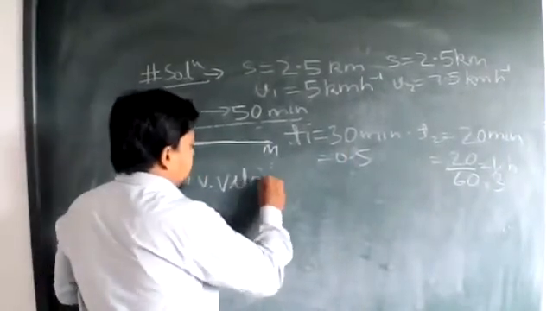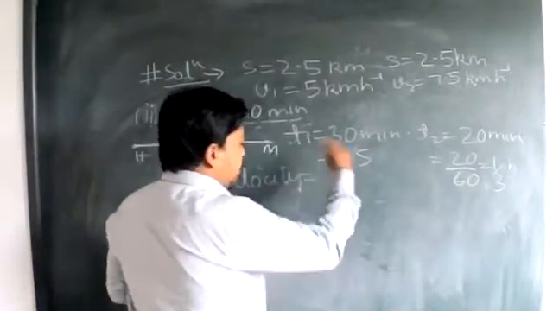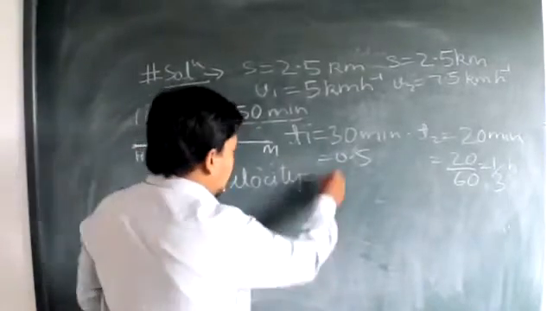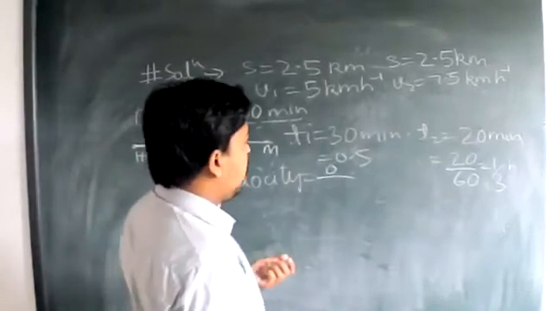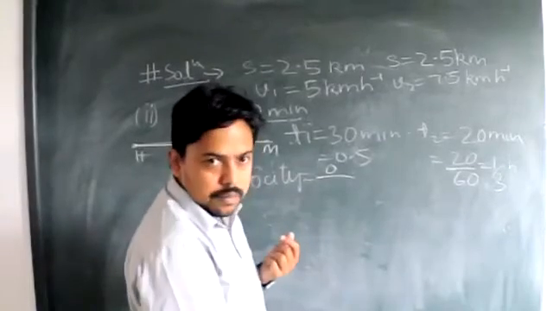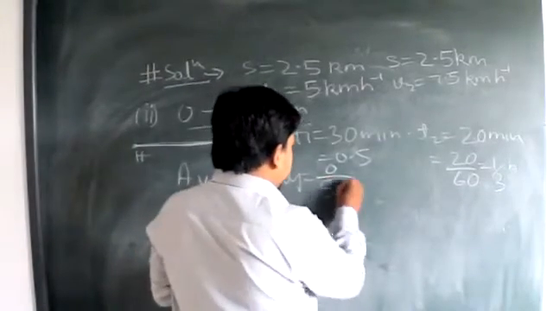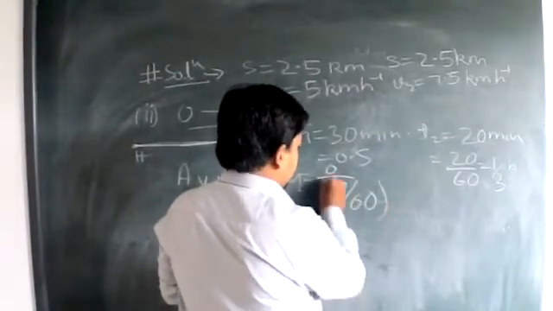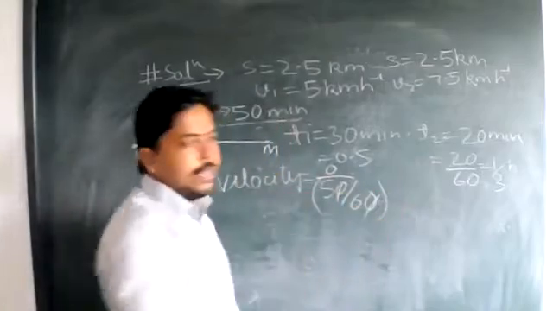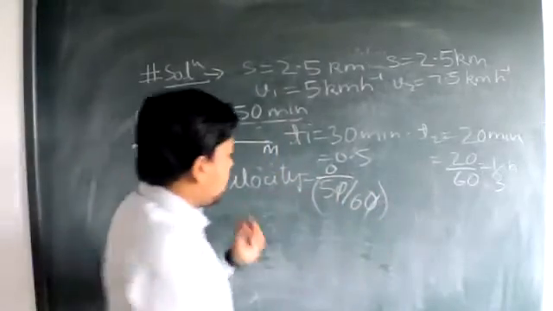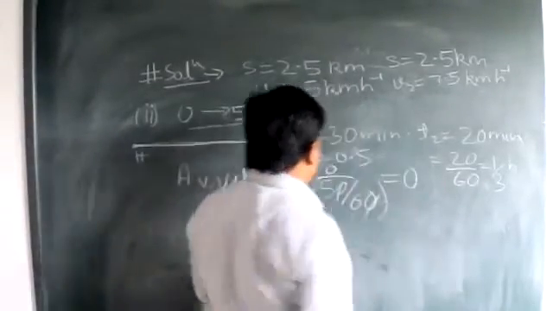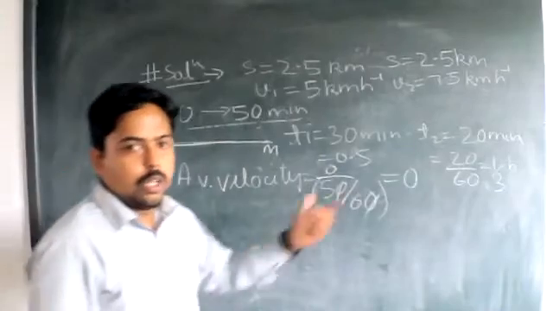Average velocity will be how much? 0 upon time. Time is how much? 50 minutes. Okay, 50 divided by 60, we change into hours. Whatever there will be in the denominator, it will always be what? 0, because in the numerator it is 0. 0 kilometer per hour.